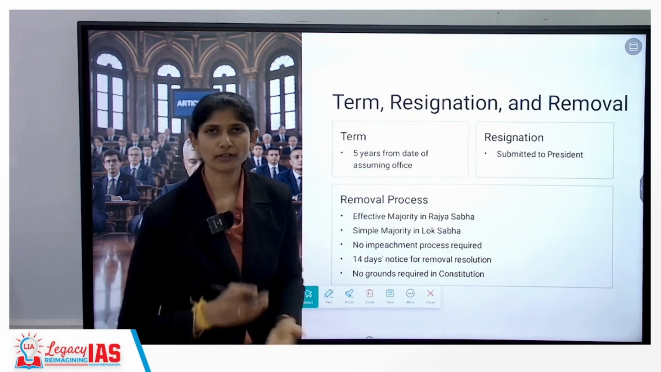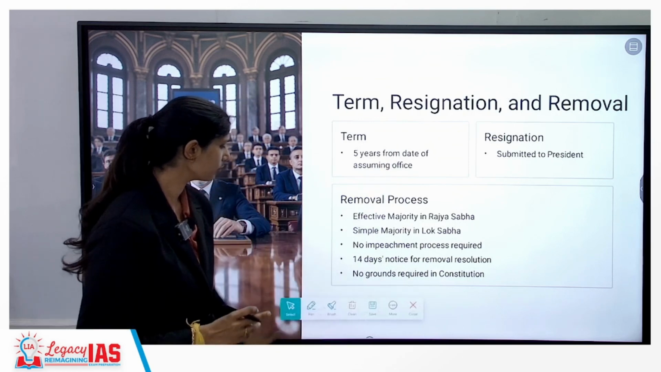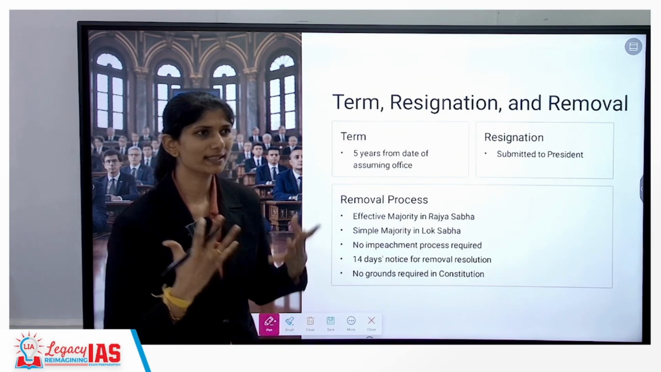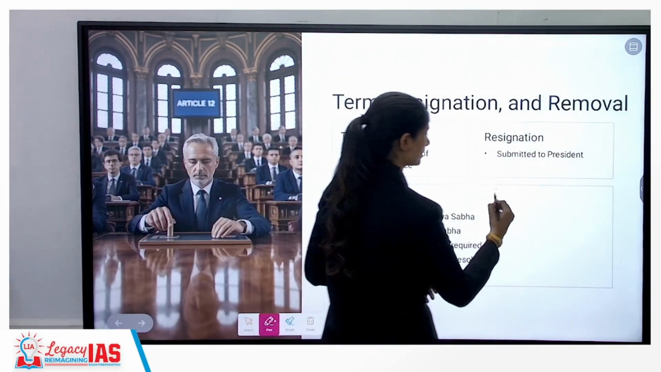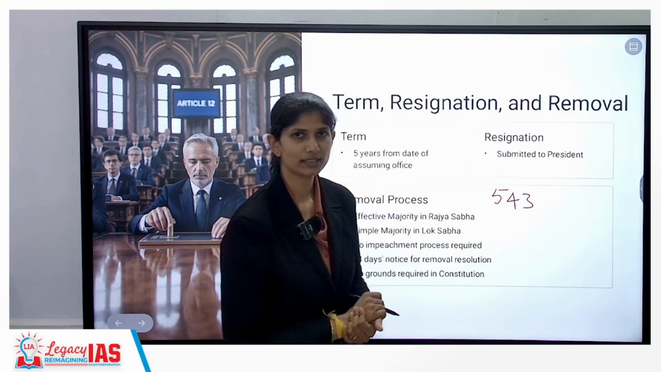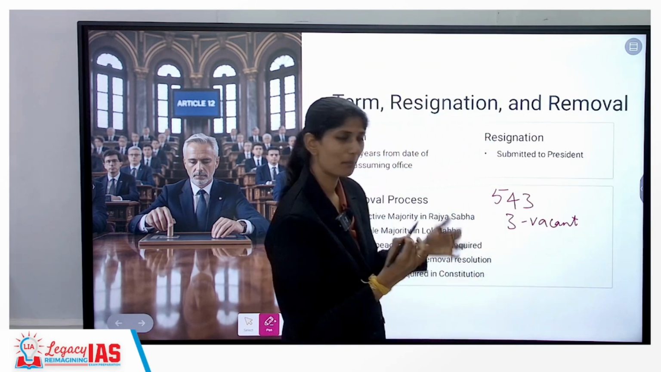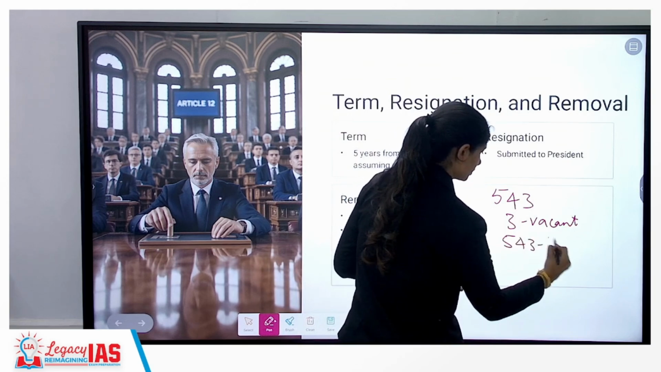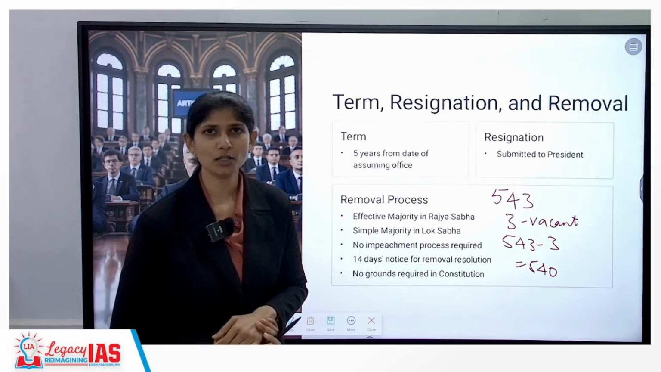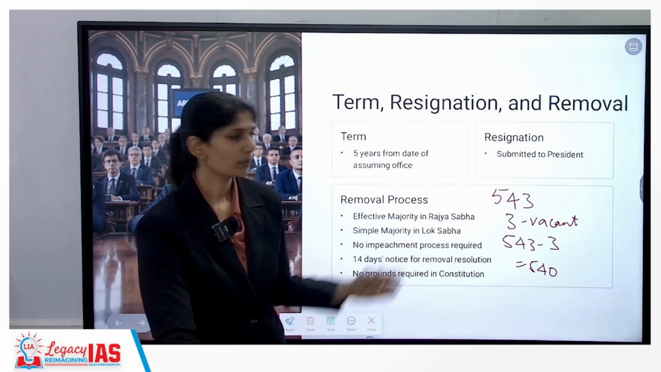If the vice president is going to resign, he has to offer the resignation to the president of India. The removal process is through effective majority. What is effective majority? Understand it like this. Let's say there are 543 seats. In these 543 seats, let's assume 3 seats are vacant. You will minus that from this, and then you will have the majority. So the first thing you have to know is that effective majority means you remove the vacancies.